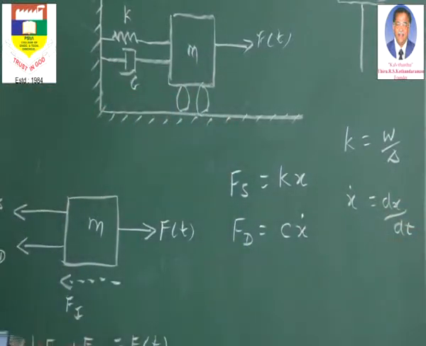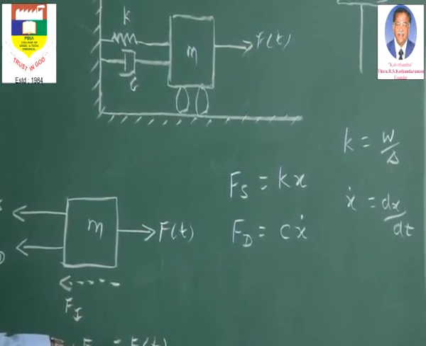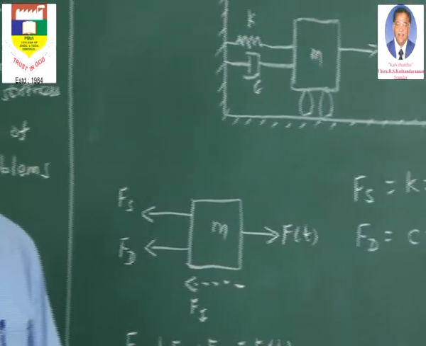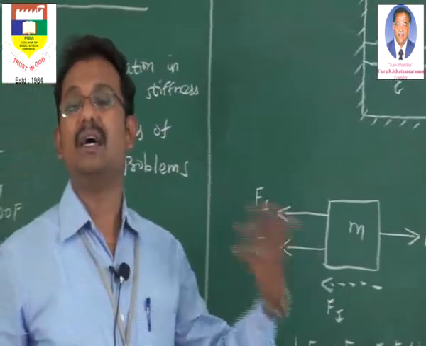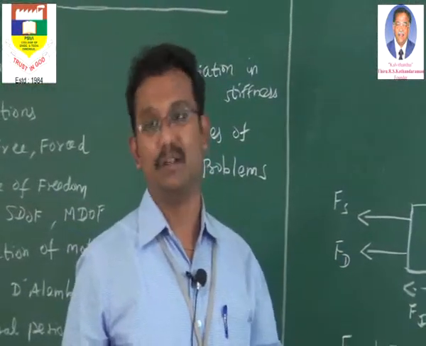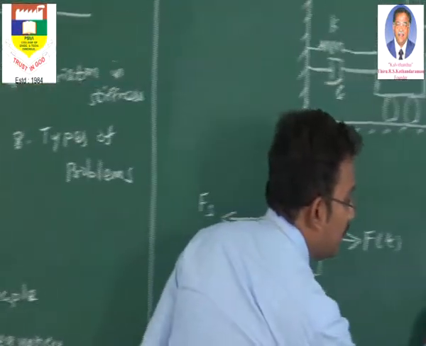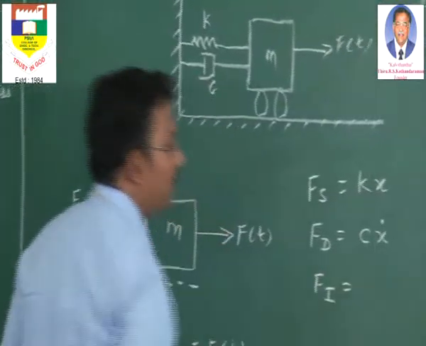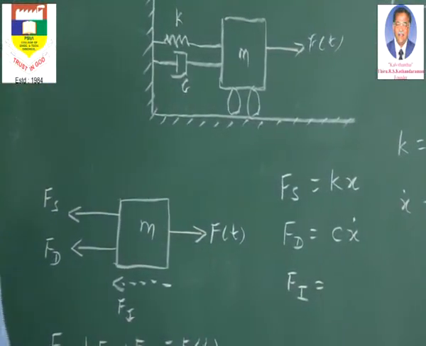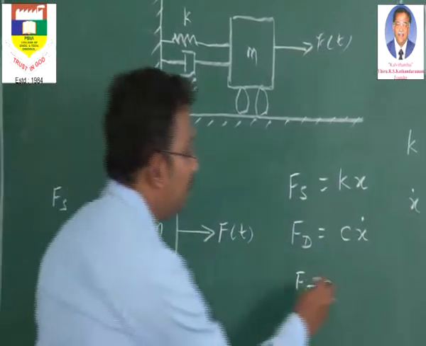Now coming to the inertia force, what is this Fi? Inertia force is exactly related to Newton's second law of motion. What does Newton's second law of motion say? The rate of change of momentum acting on the body is directly proportional or equal to the external force. So here we can write Fi as mass times acceleration. With respect to displacement, how can we define acceleration?